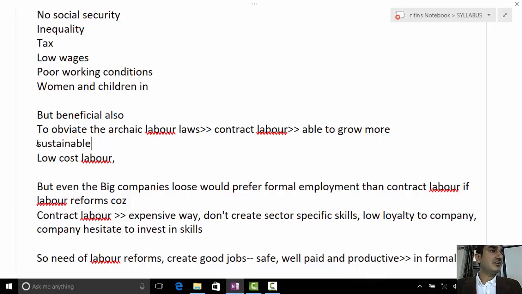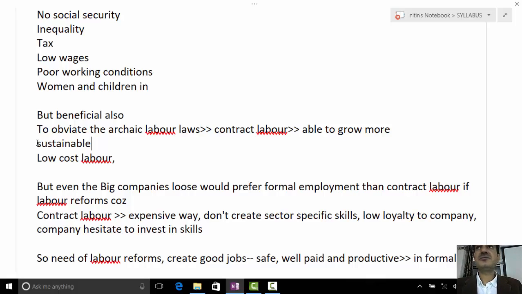So there are two ways. Even one can argue against this point as well, but it depends upon the demand of the question and how we need to manage accordingly. Low cost labor ultimately attracts the companies to hire them, and higher productivity means more profit to the companies.